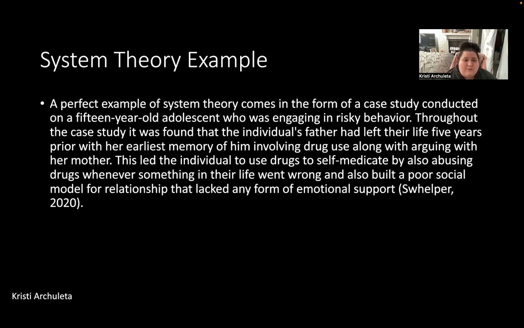A perfect example of systems theory comes in the form of a case study that was conducted on a 15-year-old adolescent who was engaging in risky behavior. Throughout the case study, it was found that the individual's father had left their life 5 years prior, with her earliest memory of him involving drug use, along with him arguing with her mother. This led the individual to use drugs to self-medicate by using drugs whenever something in their life went wrong, and also built a poor social model for relationships that lacked any form of emotional support.